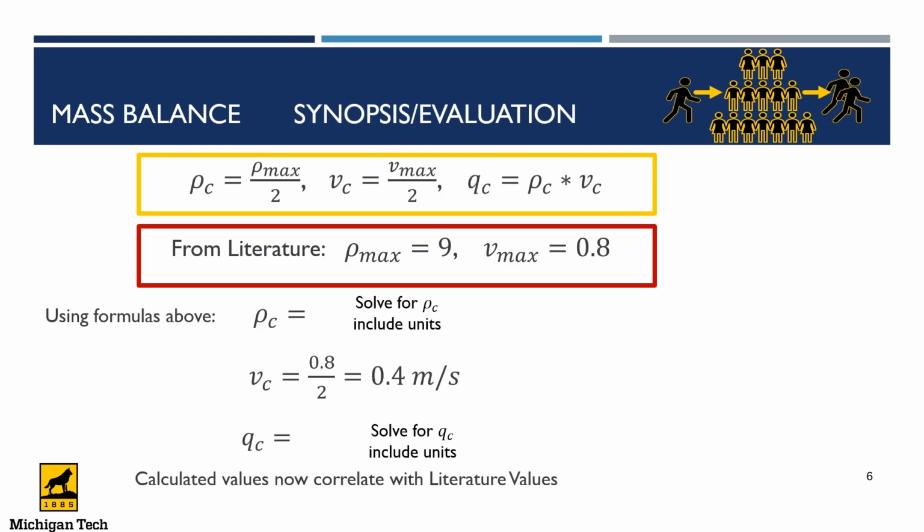Okay, so in these slides, we have gotten the critical density, the critical velocity, and the critical flow rate, which is represented here in this bracket in yellow. Our aim here is to find the actual values of the critical density, critical velocity, and critical flow rate, and compare them with what we have from rate ratios. So from rate ratio, for the kind of crowd that we are considering, the density maximum is equal to 9, and velocity maximum is equal to 0.8. Using this expression, the critical density is equal to density max divided by 2. Talk with your neighbor, solve for critical density, and tell me what you're going to have. Remember to include your units. I'm giving you 5 seconds.